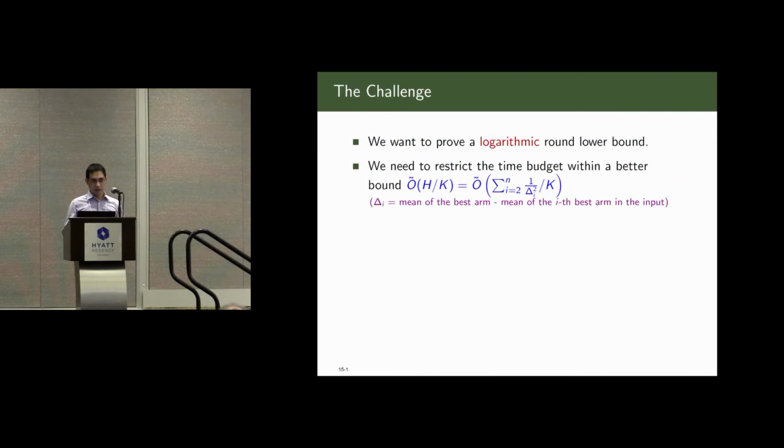Okay. But we want to prove a much higher lower bound. We want to prove a lower bound that is logarithmic in terms of the number of arms. To do this, we need to use a better, more restricted time budget, which is H over k. H is defined to be the sum of 1 over delta_i squared, where delta_i is the difference between the mean of the best arm and the mean of the i-th best arm in the input. This H is actually achievable. Tilde H, with some log factor, is achievable in the centralized setting.